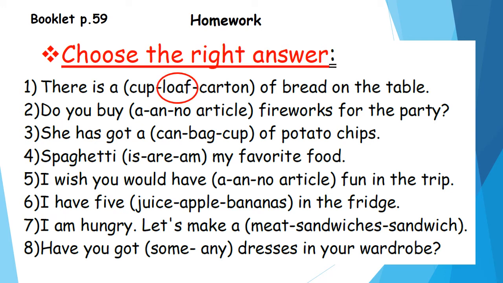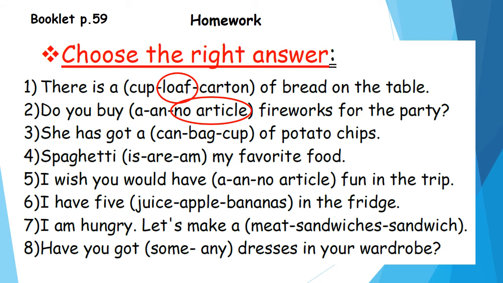Number 2. Do you buy a or no article fireworks for the party? Yes. Here the word fireworks is plural. Yes, and you know that before plural nouns we don't put any article. So we'll choose what? No article before plural nouns. No article.